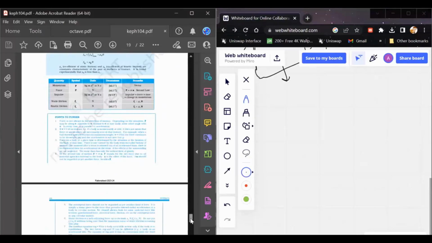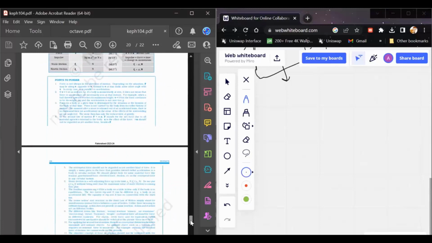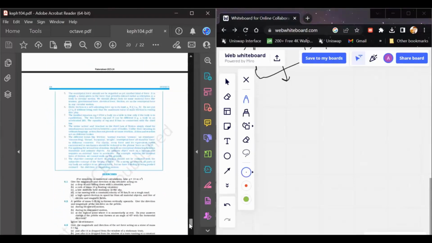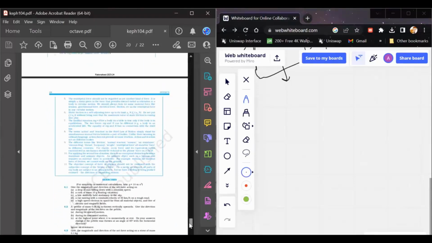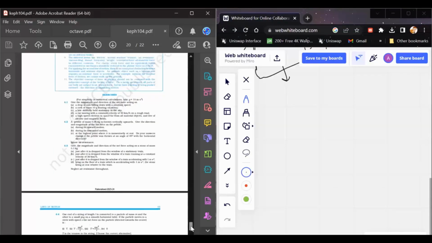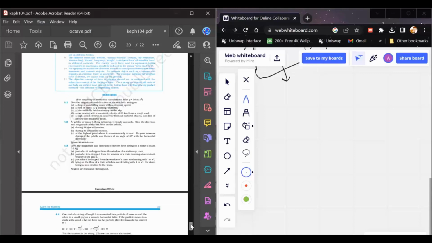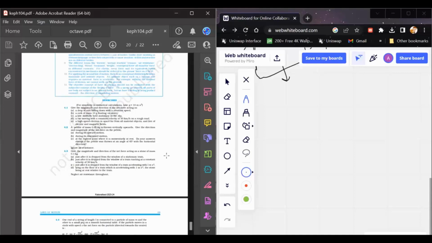So the first thing I would say about approaching the problem is to read your question carefully and see what forces are involved. If there are some strings, there might be some forces. Okay, so that is a thing. And the rest of the strategies we'll see by solving the problems, because it might not be possible to simulate all of them at once, because different problems need different solving strategies, and so we'll observe them by solving the questions.